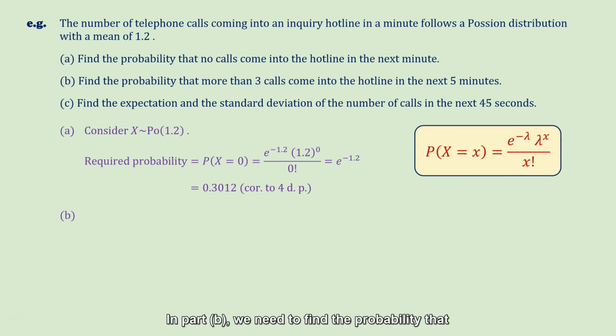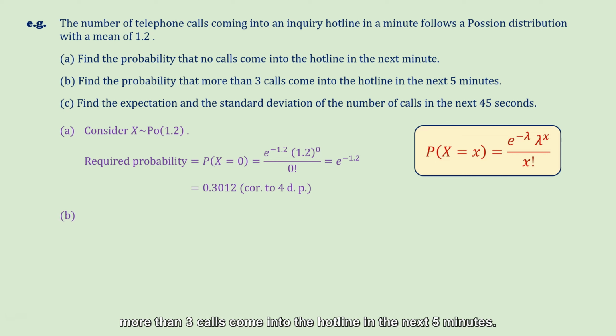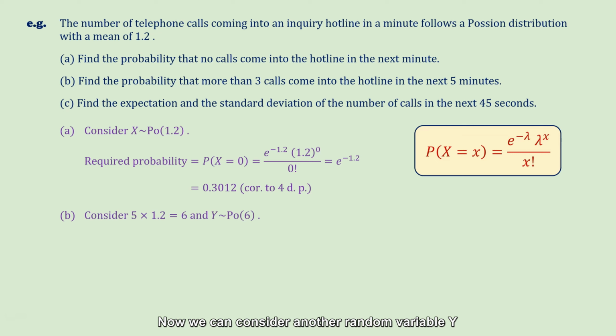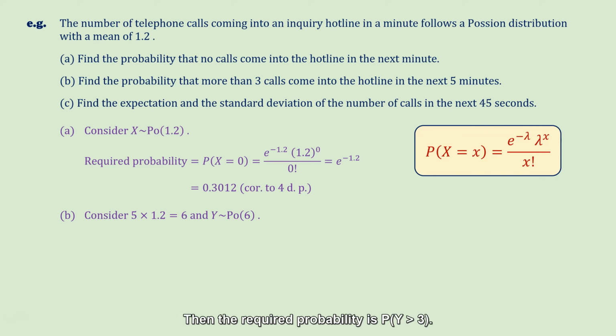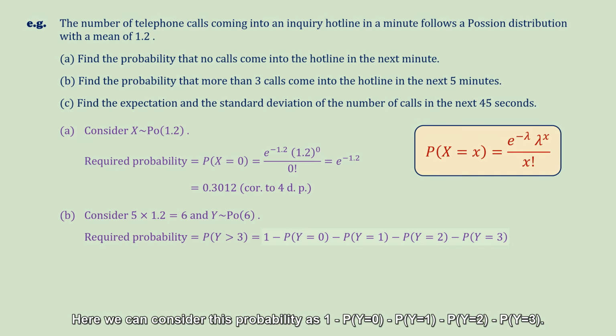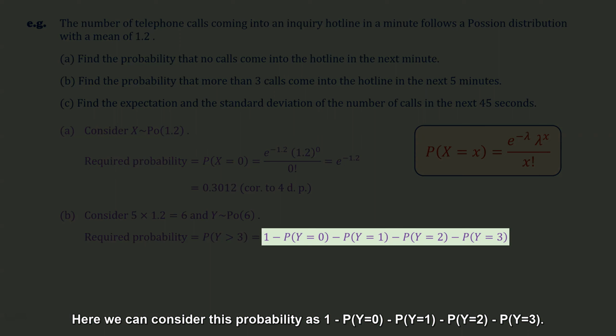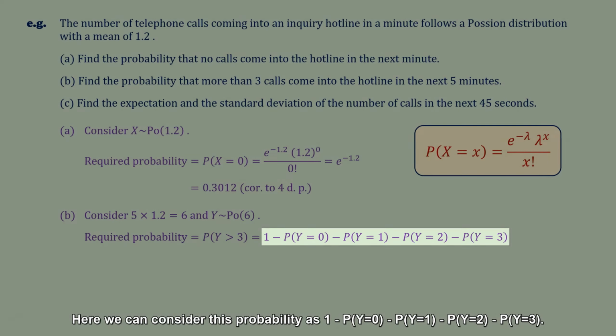In part B, we need to find the probability that more than 3 calls come into the hotline in the next 5 minutes. Now we can consider another random variable Y, which follows the Poisson distribution with the mean for 5 minutes, which is 6. Then the required probability is the probability that Y is greater than 3. Here we can consider this probability as 1 minus the probability that Y is equal to 0, Y is equal to 1, Y is equal to 2, or Y is equal to 3.